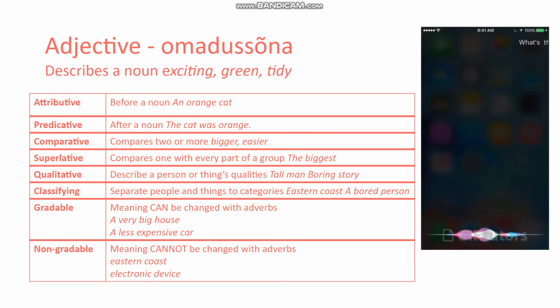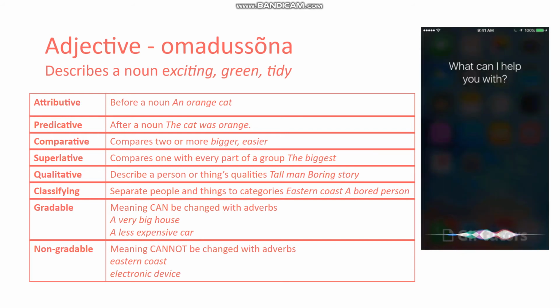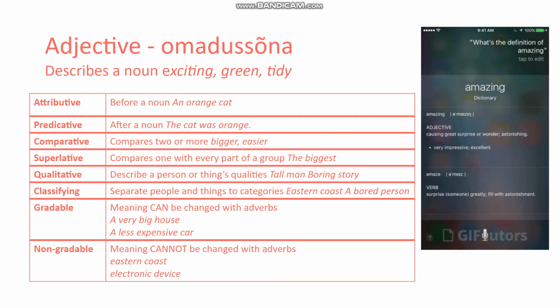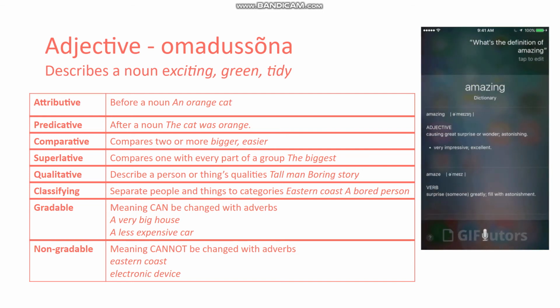We can split adjectives into different kinds of groups, and there are 4 I'm going to talk about today. So the first group is whether the adjective is attributive or predicative.